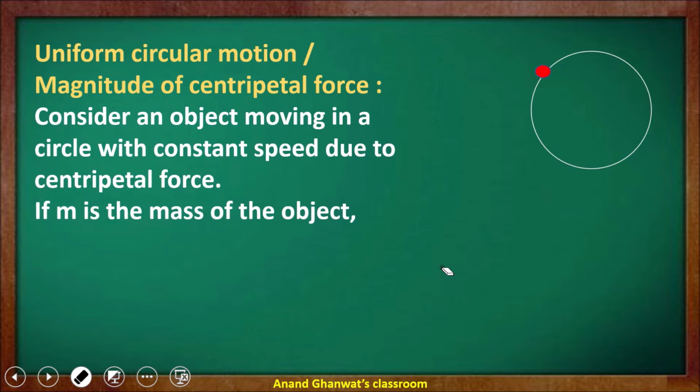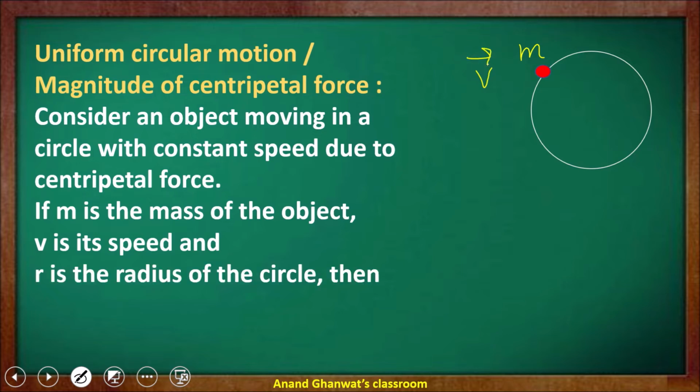Suppose the mass of this object is m, the speed of this object is v, and r is the radius of the circle. Then F is equal to mv square upon r.